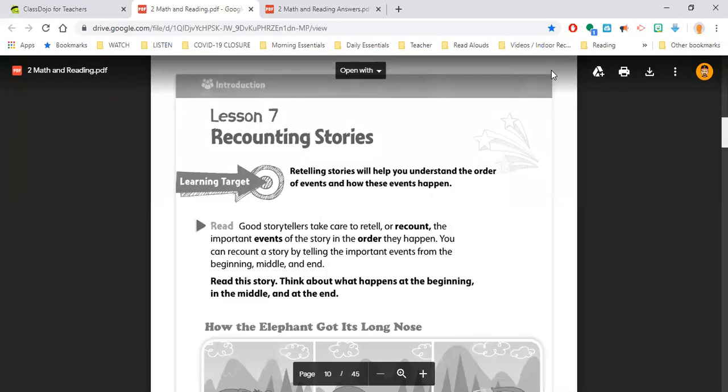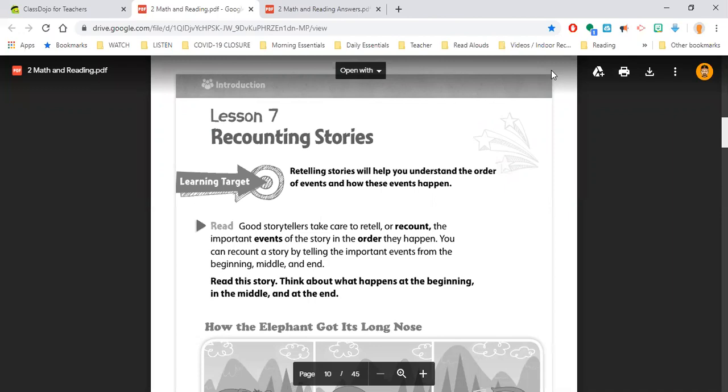We are in packet number 3. In this packet, we're going to work on recounting stories, otherwise known as retelling stories. We're going to do our reading, and then we're going to start at the beginning and make sure that we tell the important events in the order that they happen. This starts with lesson 7 in your packet.